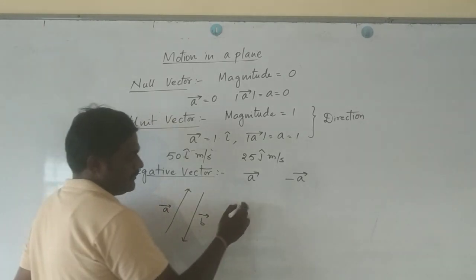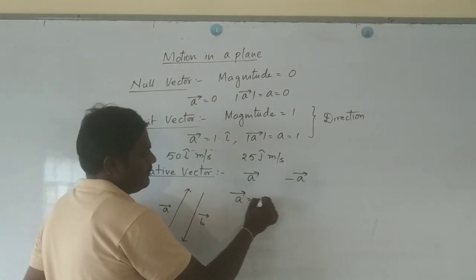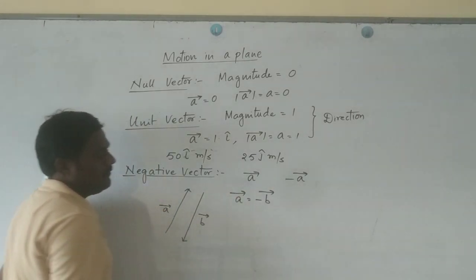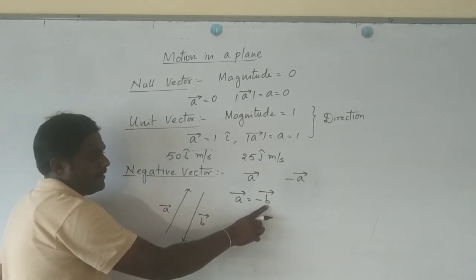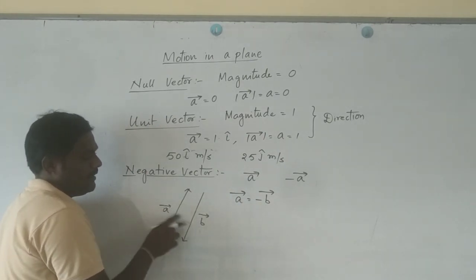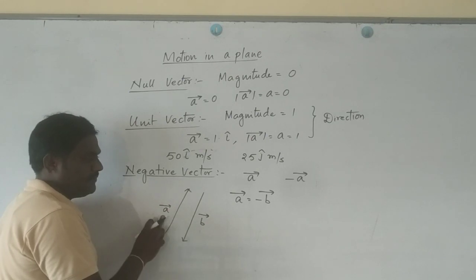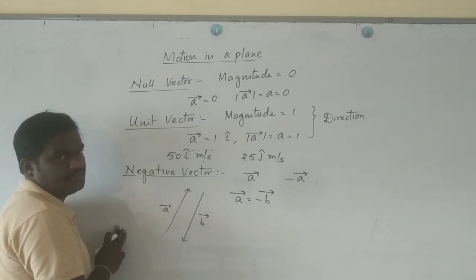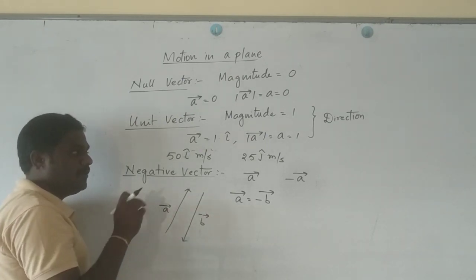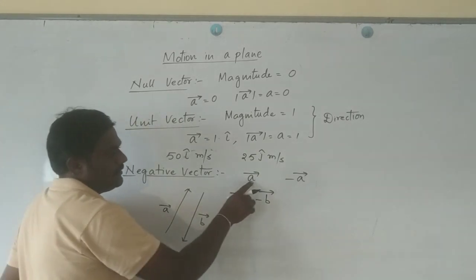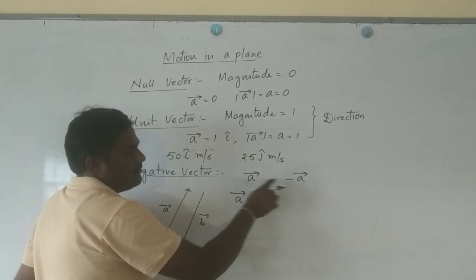But the direction of B bar is opposite to A bar. Now I can write like this: A bar is equal to minus of B bar. What does it mean? B bar is called the negative vector of A bar, since its magnitude is the same but direction is opposite. When representing only one vector as a negative vector, you can write A bar as minus A bar.